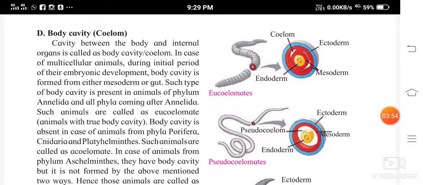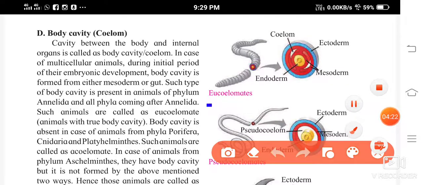Now let us continue with body cavity, that is coelom. The cavity between the body wall and internal organs is called the body cavity or coelom. This is eucoelomate.